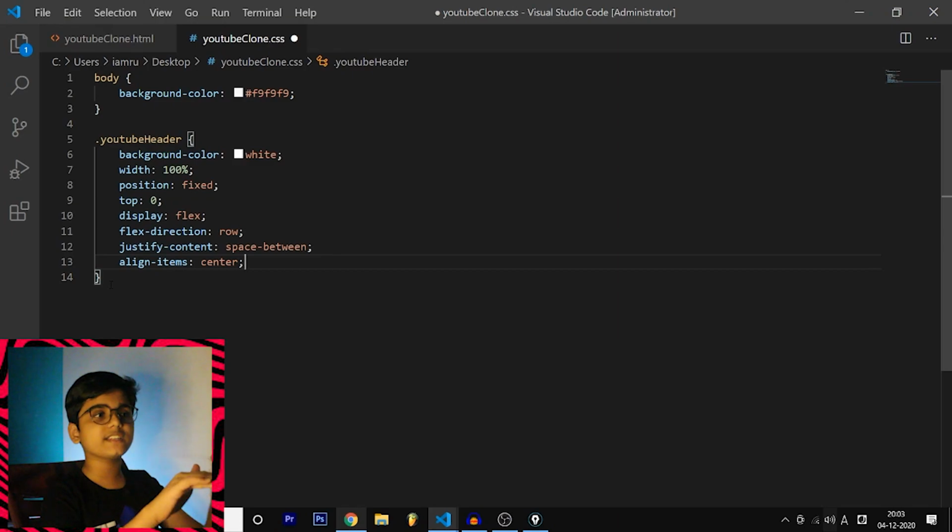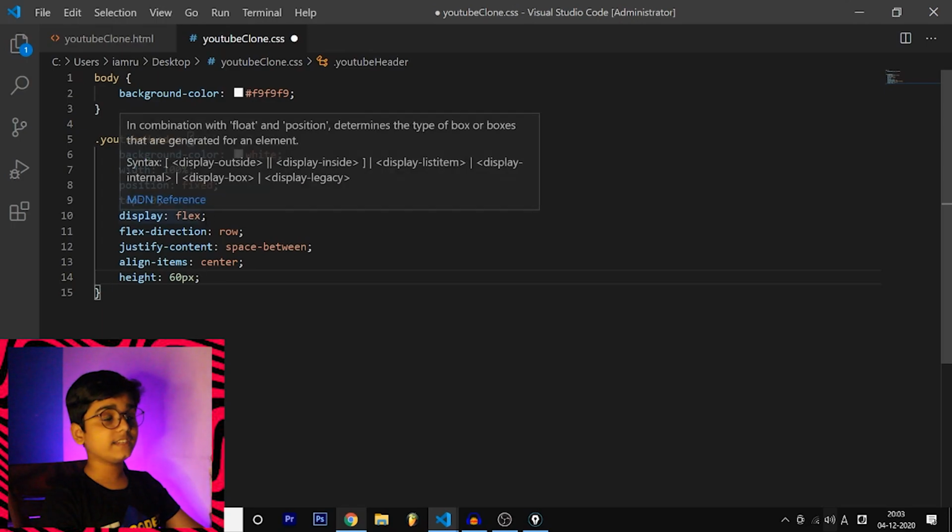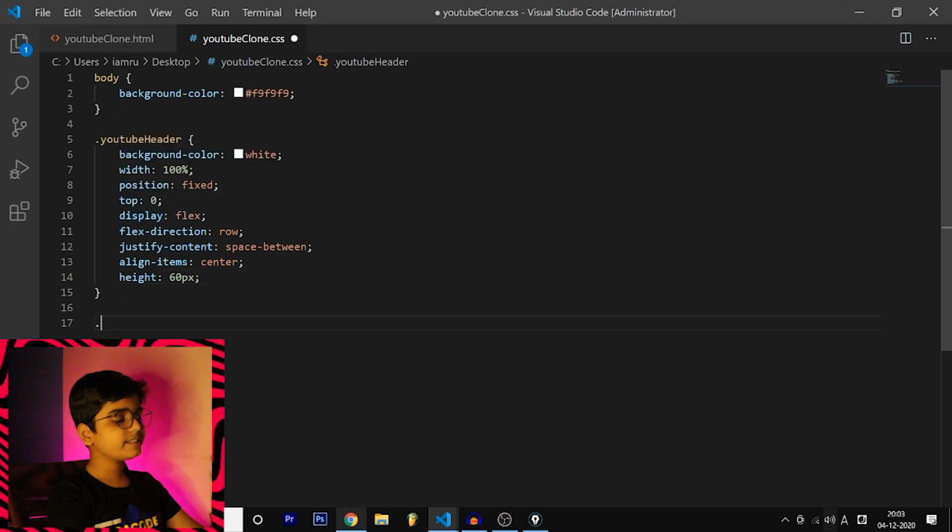We are going to place it in the middle of the header, and after that, we are going to set its height. So its height is 60 pixels. So that is it with the YouTube header. And next, let us style the YouTube logo SVG. And let's set the height of this to 72 pixels.